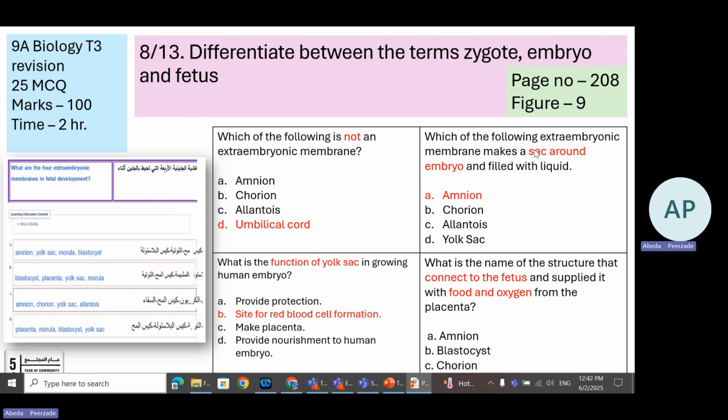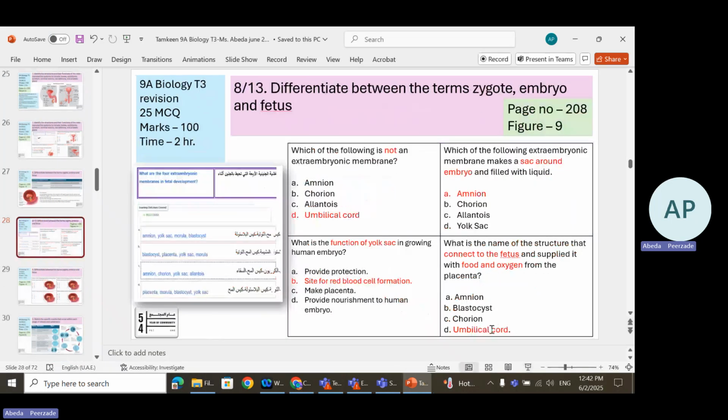What is the sac around the embryo? Amnion. Immediately around the embryo is the amnion. Now, which structure connects to the fetus and provides the food and oxygen? That is the umbilical cord. Now, you may say it is the placenta, but read the question well. What is the name of the structure that connects to the fetus and supplies this? That is the umbilical cord. What is the function of a yolk sac? To produce red blood cells for the fetus.